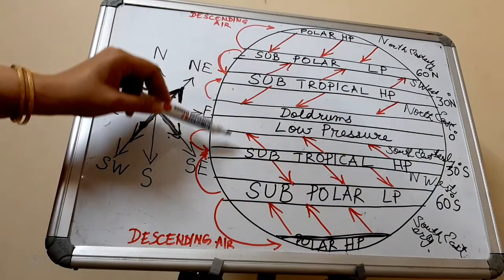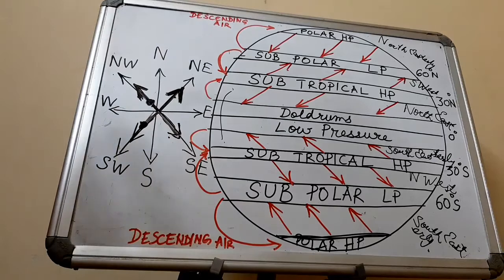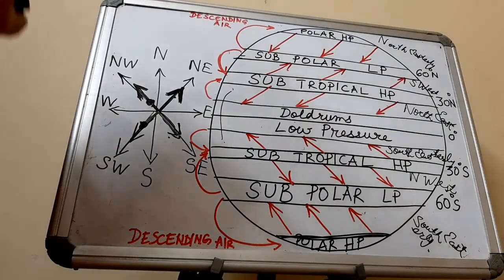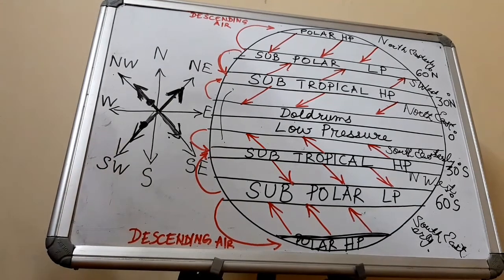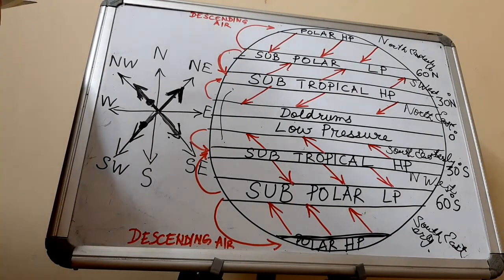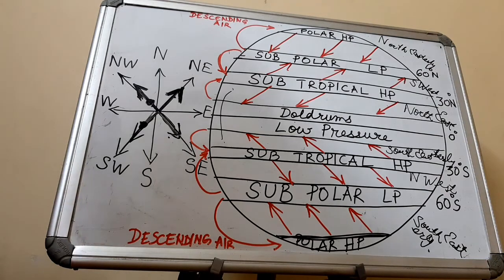These winds are called the trade winds. Now the word trade winds comes from another word, a Latin word, trado, which means constant direction.